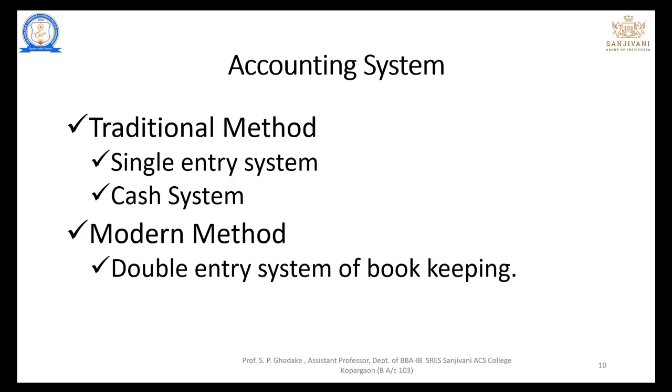Now as you are clear with the traditional methods of accounting, that is the single entry bookkeeping system and the cash system, now we will see what the modern method of accounting is, which is also called the English system. So the modern method is the double entry system of bookkeeping. Bookkeeping is based on the principle of double entry, that is, every transaction has two effects, a debit and a credit. So debit is equal to credit.